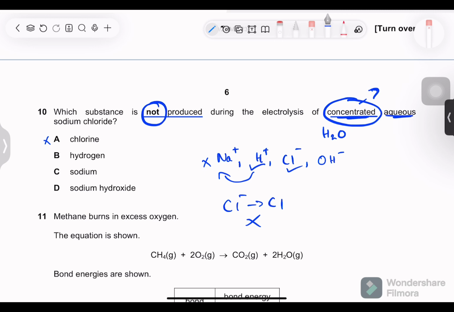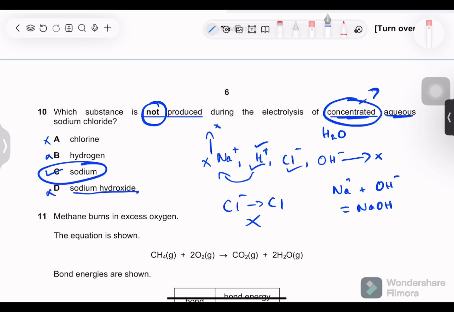So we want which is not produced. Hydrogen is produced, yes, hydrogen is discharging. Sodium is produced, no, sodium is not produced. Potential option D, sodium hydroxide. Now, you might say, how can a compound deposit entirely on the electrode? But this is the point. The compound sodium hydroxide is not depositing on the electrode. Sodium hydroxide is produced via the reaction of Na plus and OH minus in the electrolyte solution, because OH is also not discharging and Na is also not discharging. So it is produced. Only sodium metal is not produced.